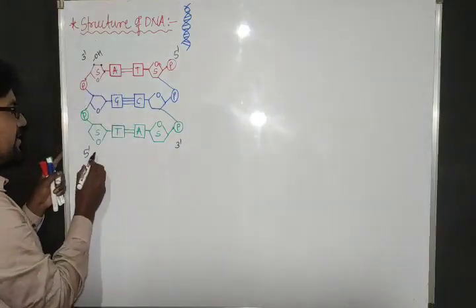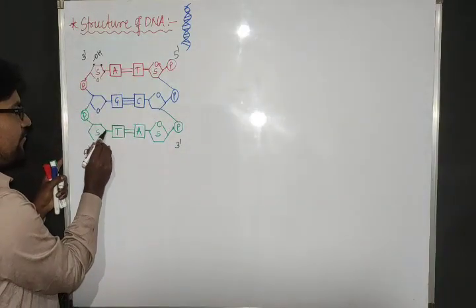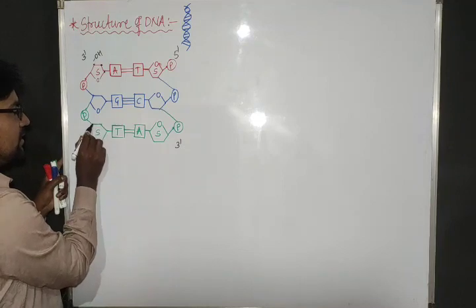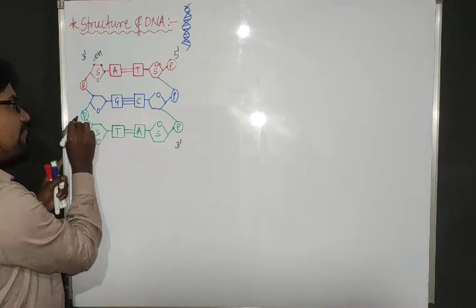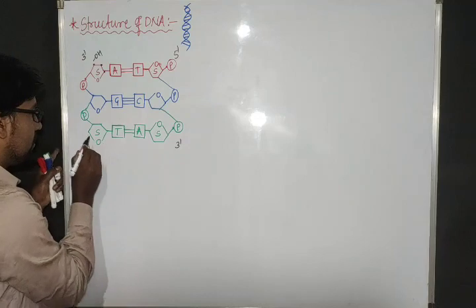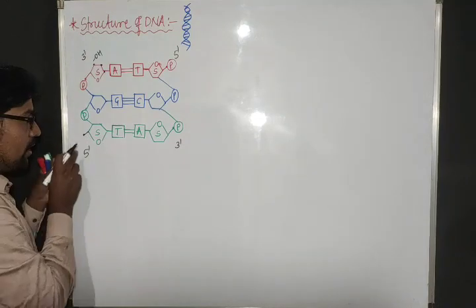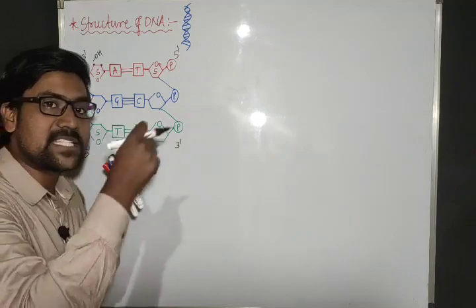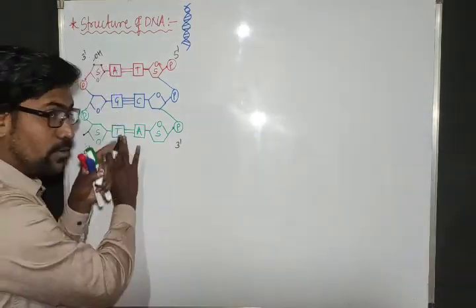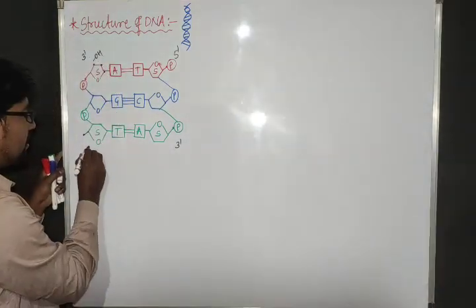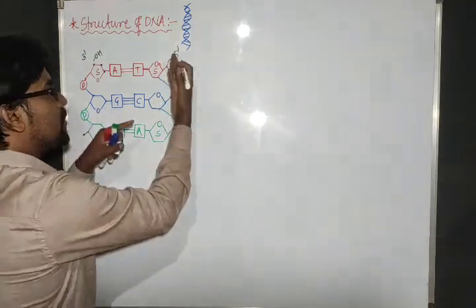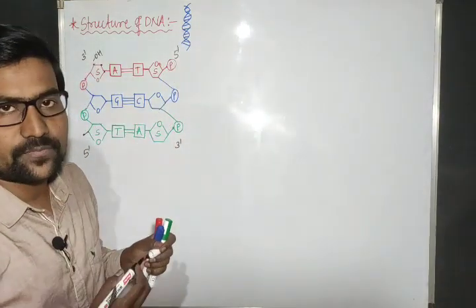And at this side, consider here, first, second, third. The third carbon has already formed one bond with the phosphate. Now this is the fourth carbon, and the fifth carbon is outside the ring. To the fifth carbon, the next phosphate will attach, but now it is not attached. Hence I will refer to it as the 5 prime end. It is opposite here, 5 prime and 3 prime.